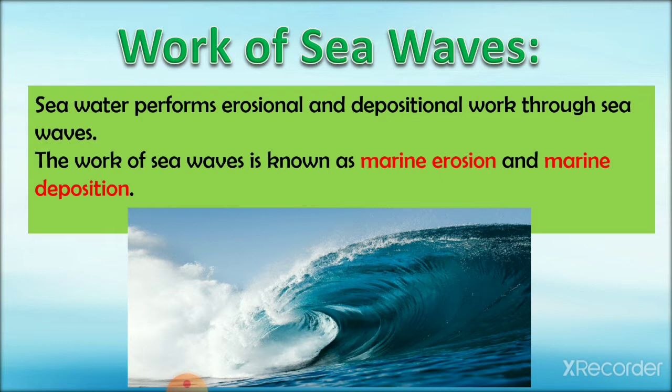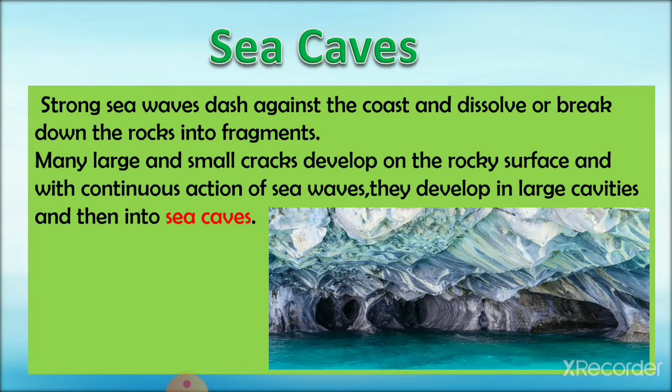Strong sea waves dash against the coast and break down the rock into fragments. Many large and small cracks develop on the rocky surface, and in due course of time, these cracks become wide and form large cavities, as you can see in this figure, right?